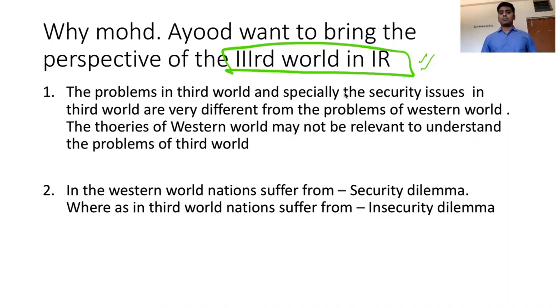For this, the answer is that the problems in the third world are very different compared to the developed world, the first world. The problems of the global south are different from the problems of the global north. The problems of the West are different from the problems of the global east. Especially the problems aggravate when it comes to security. If you look at the security challenges in the West compared to the eastern countries, security issues in the third world are very different from those of the Western world. As such, these Eurocentric theories cannot be relevant to understand the problems of the third world. So this is the reason he gives.